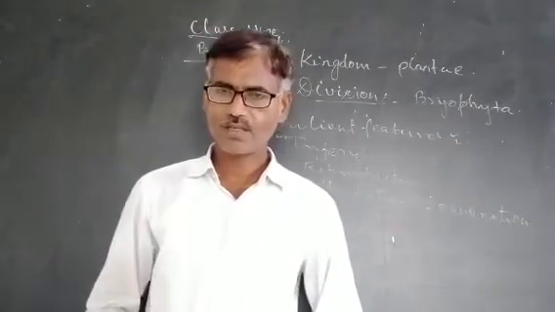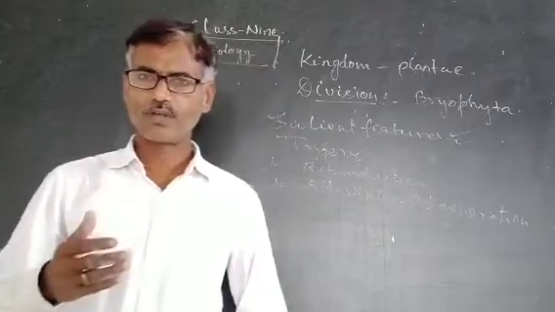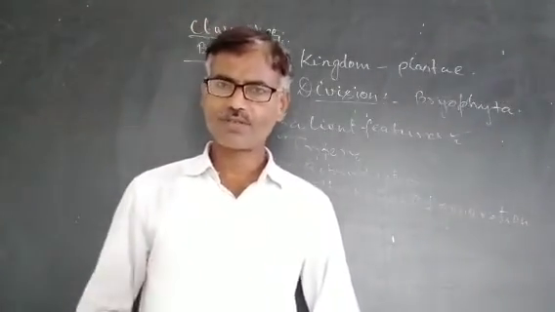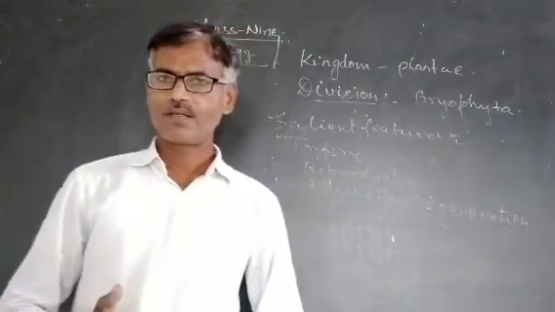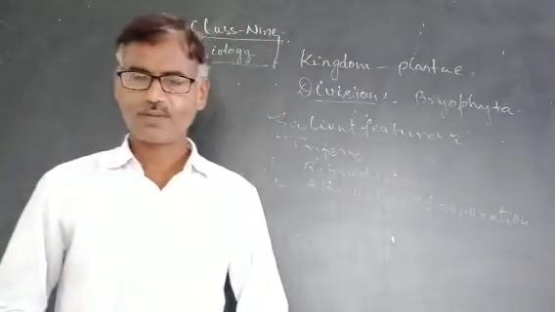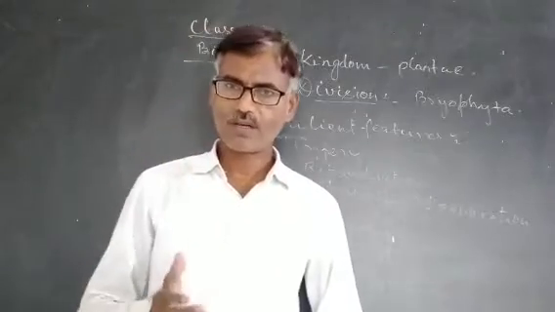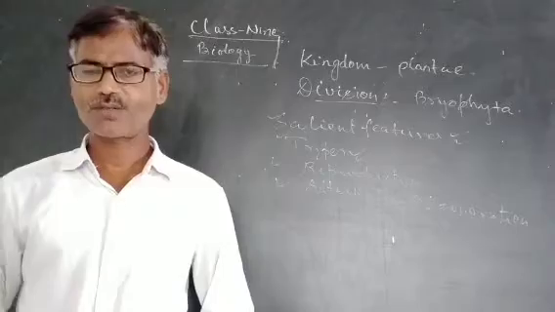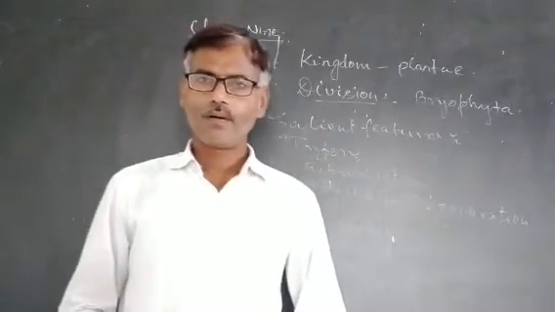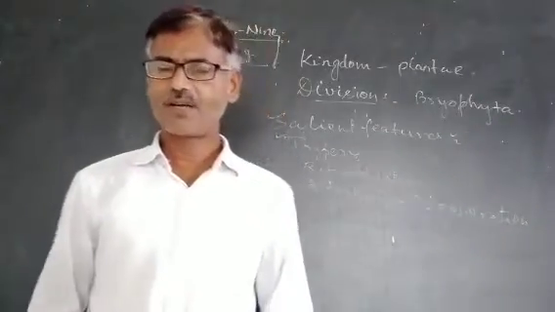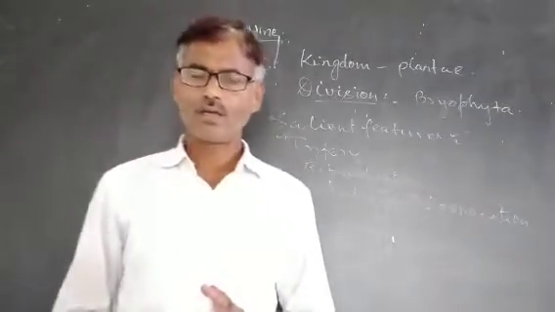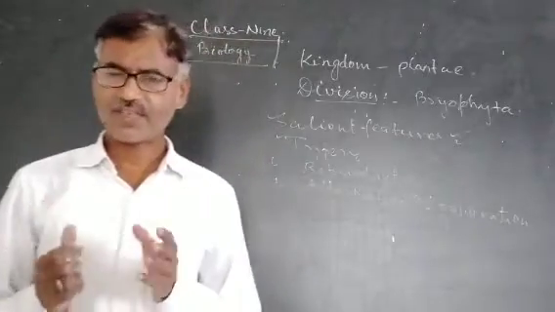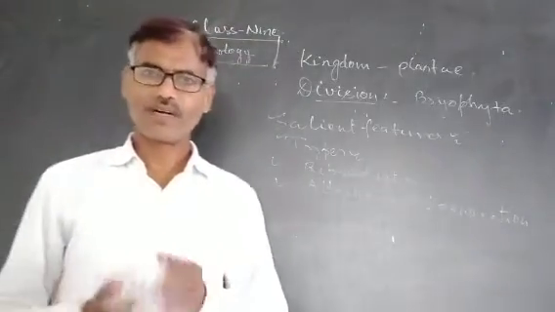I also discussed different types of bryophytes, primitive bryophytes and well-developed bryophytes, meaning liverwort, hornwort and moss plants. Today I will explain some other points related to the basic characteristics of bryophytes.